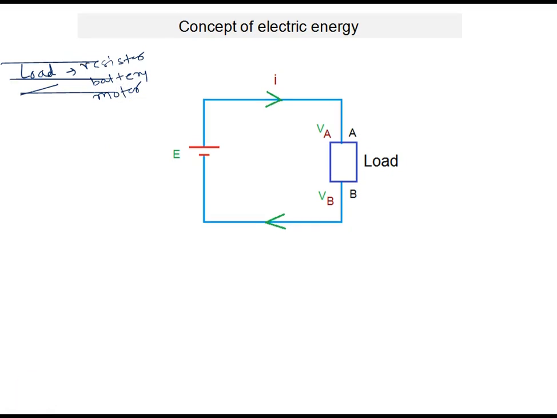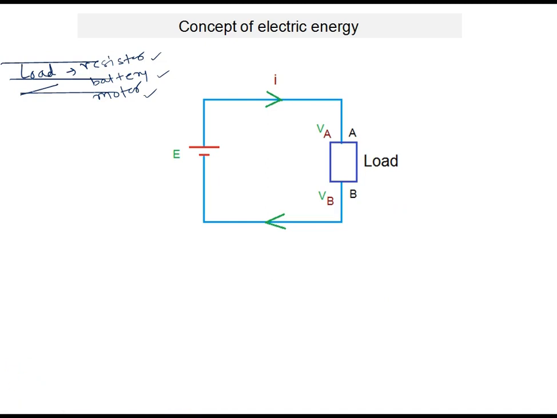So again I am repeating: load may be a resistor, a battery, a motor, and other devices also. Suppose I say there is a potential difference across the load. One end is positive, the other end is negative, and current I is flowing in the circuit from A to B as shown in the diagram.